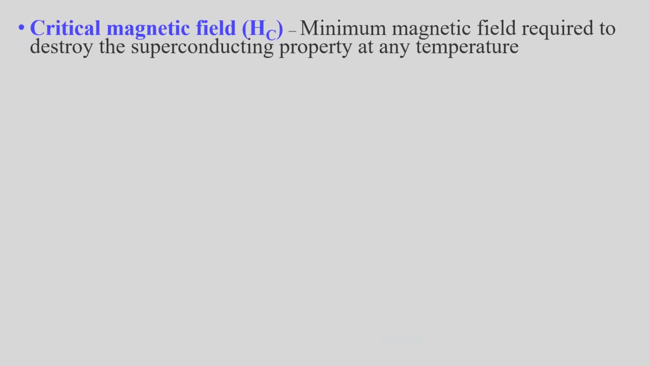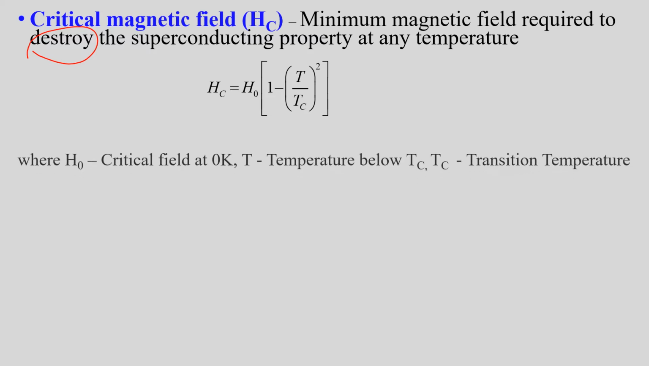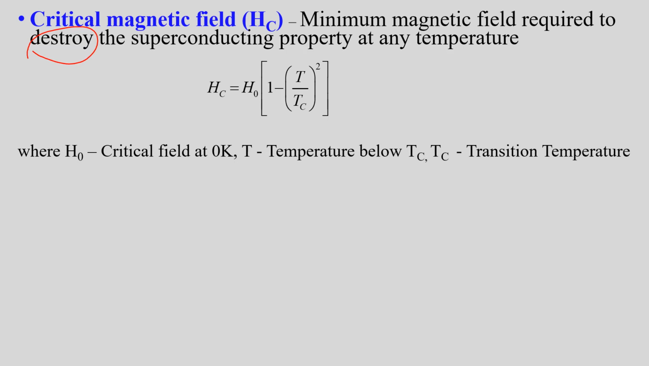Next one is critical magnetic field. It is the minimum magnetic field required to destroy the superconducting property at any temperature. It is represented by the equation Hc equals H0 into 1 minus T by Tc, the whole square, where H0 is the critical field at 0 Kelvin, T is the temperature below Tc and Tc is the transition temperature.